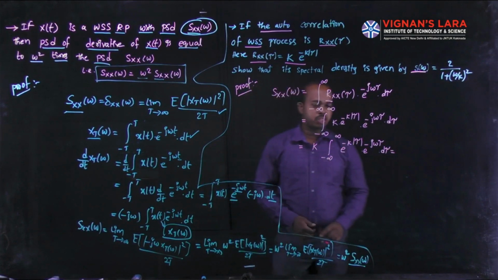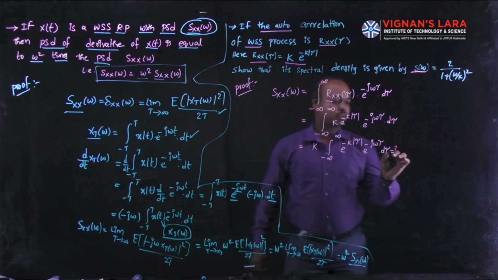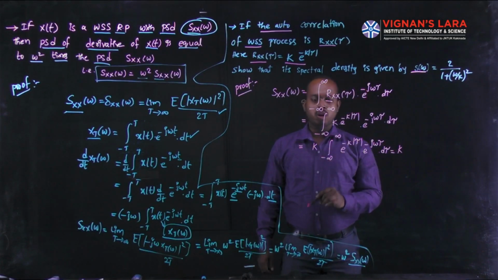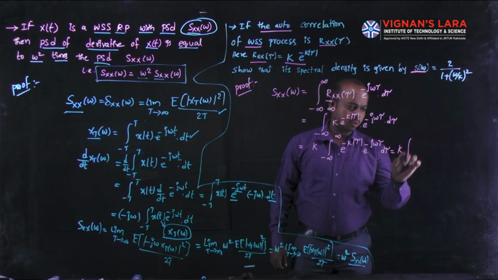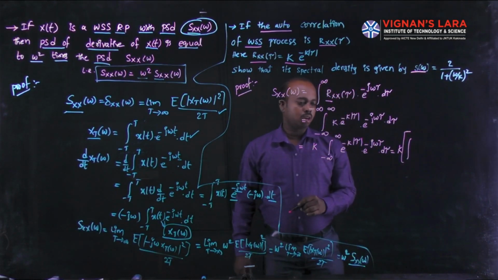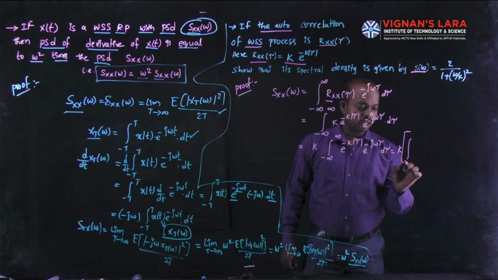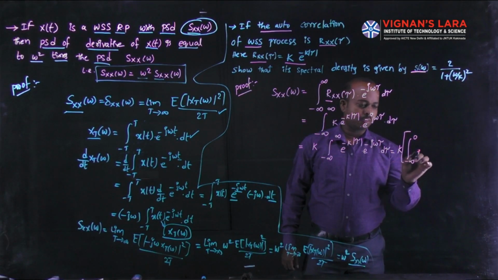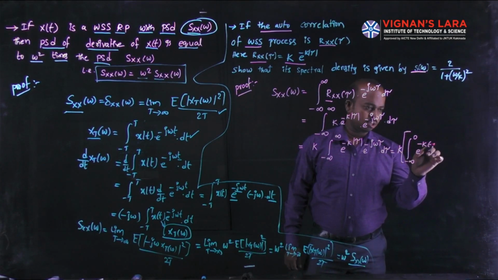From this, we have to split this integration. The integration is split between minus infinite to 0, which is one interval, and 0 to plus infinite, which is another interval. Here, k into the integral, I take k as common. Why? Because it is a constant for these two terms. Now I write the limits after splitting: minus infinite to 0, e power minus k into minus tau.